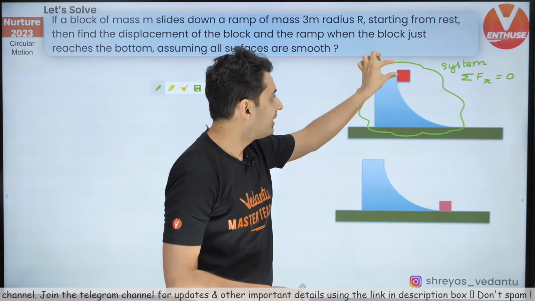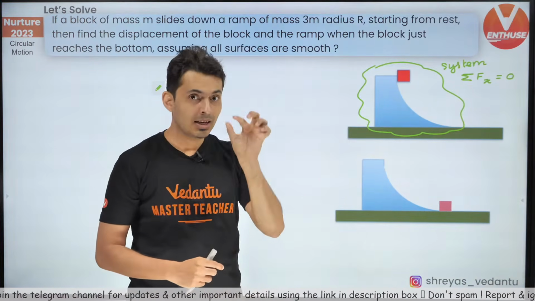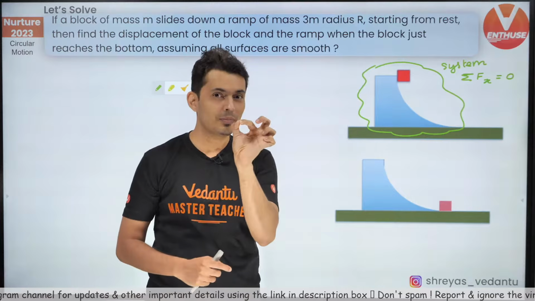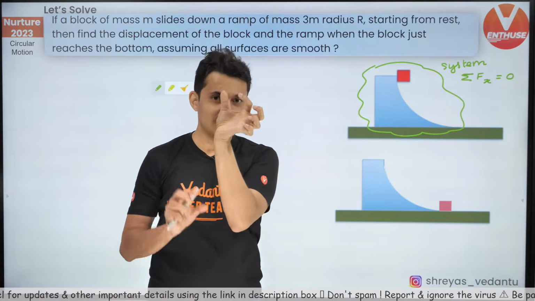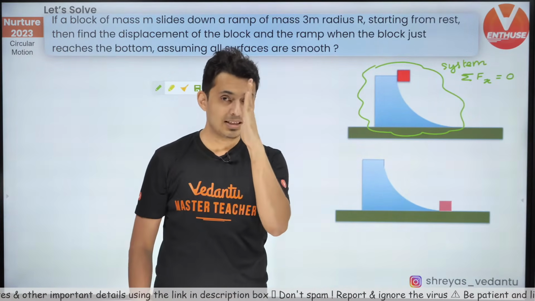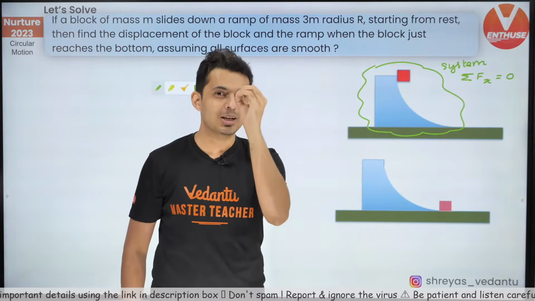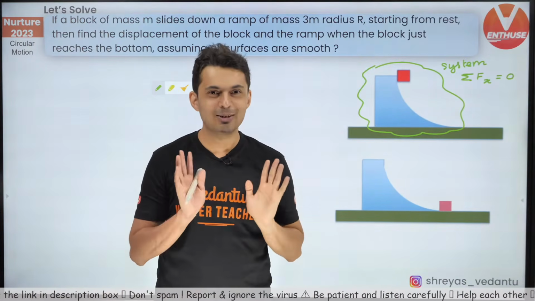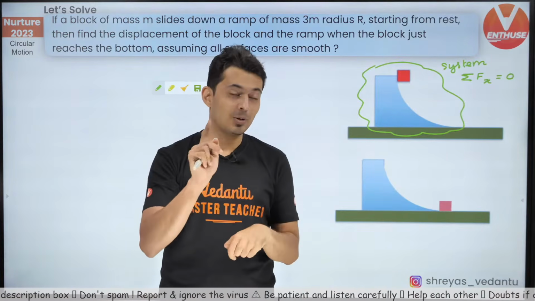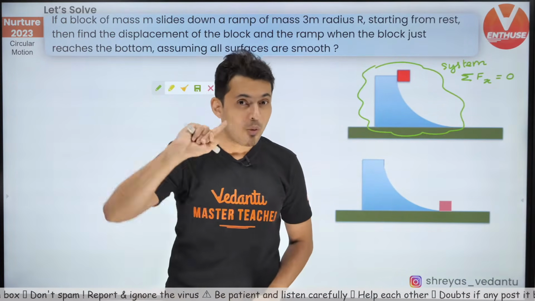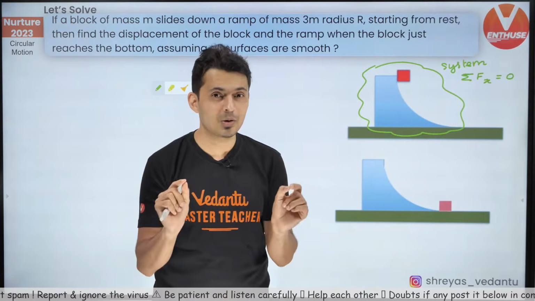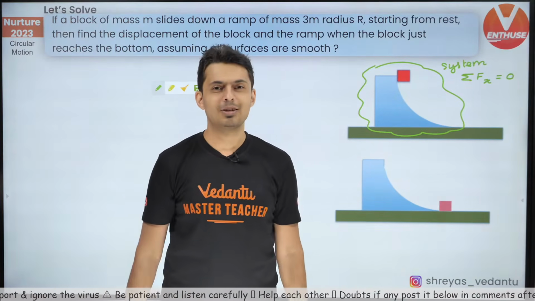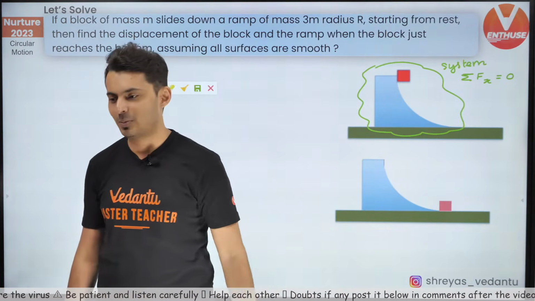Reason is, when this mass comes down, center of mass is shifting down. It will not move left and right. So when this mass comes down, center of mass will come down. If center of mass is moving up or down, then normal will not be equal to mg. Think about it. It cannot cancel out in the y direction. So in the y direction, net force is not 0, but in the x direction, it is 0. That's the funny part about this problem.